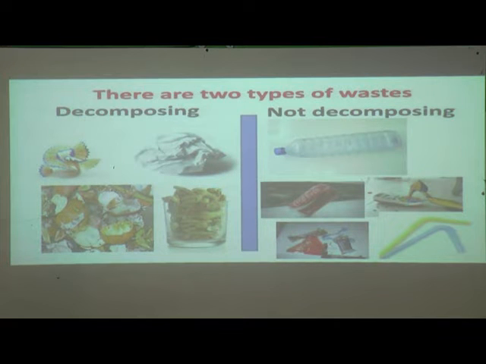Used fruits, or kitchen waste, is also decomposing waste. Or vegetables: when we use a vegetable, we throw away the leaves and stems of these vegetables. It is kitchen waste, so this is also decomposing.